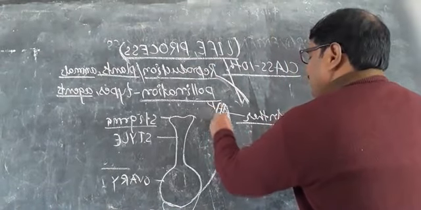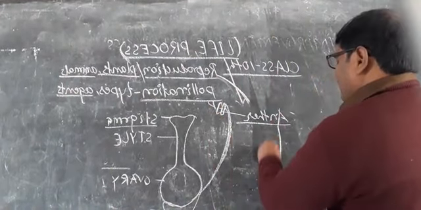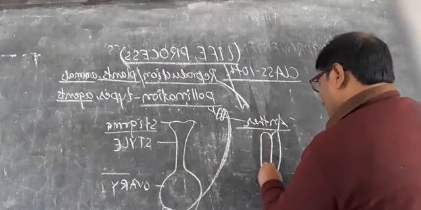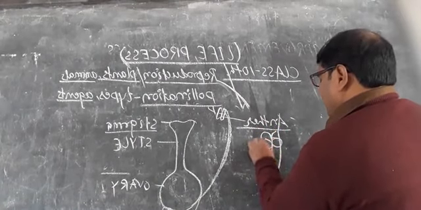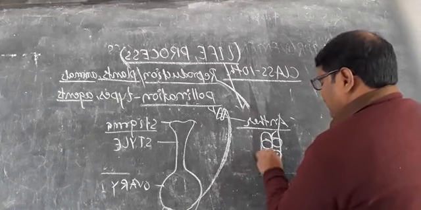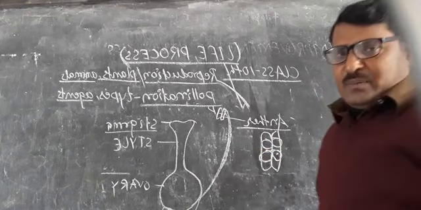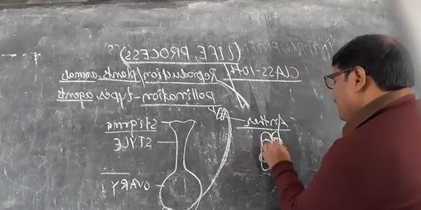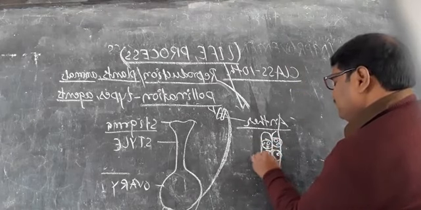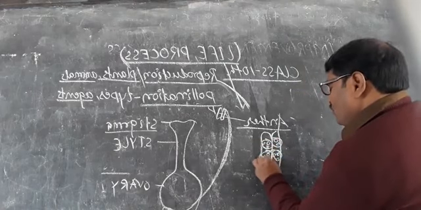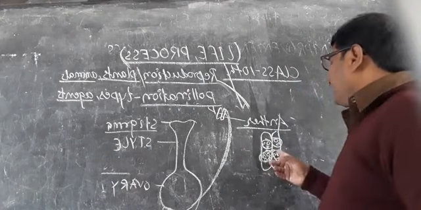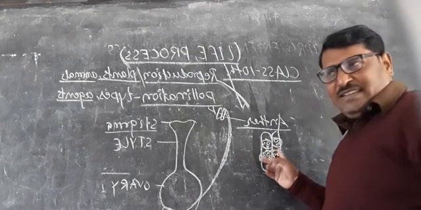We can also draw the anther having two lobes and four chambers. In these four chambers of the anther, the pollen grains are formed. So where do the pollen grains form? Pollen grains form inside the pollen chamber.